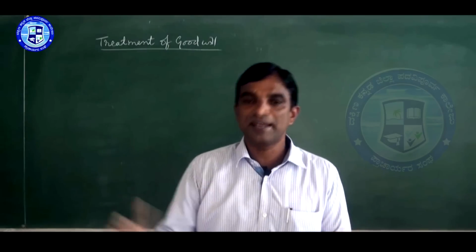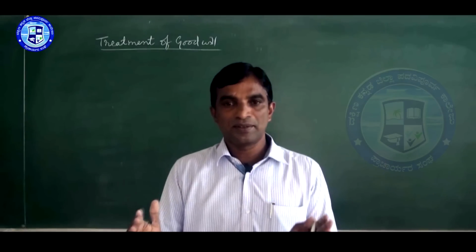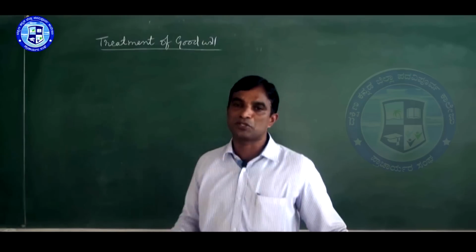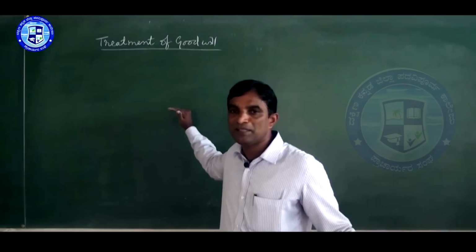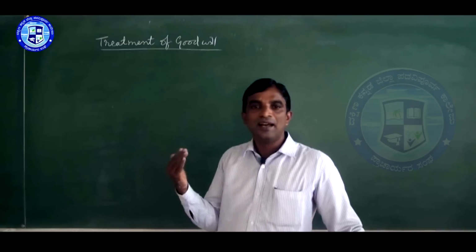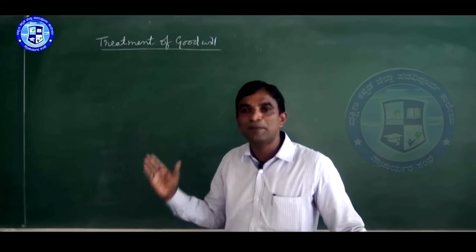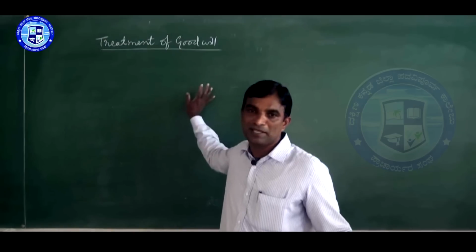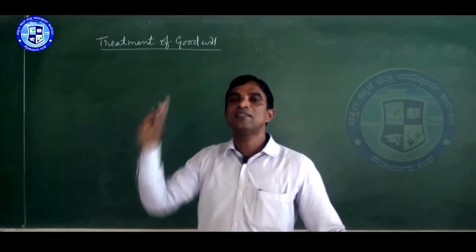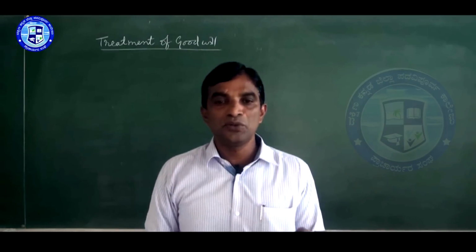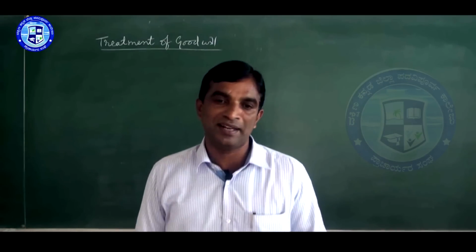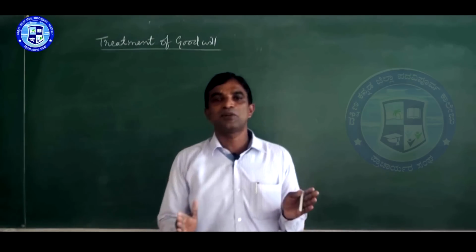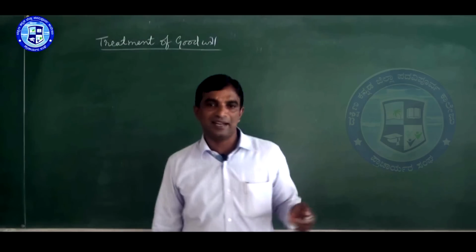So in the treatment of goodwill, there is a confusion. In the textbook they gave two ways of calculating. One is when goodwill does not appear in the books, which means we have to create goodwill. Another is when goodwill is already appearing in the books, and then we need not think about that. When goodwill does not appear in the books, we have to use 4 methods of calculating it. As it is there in the textbook, I will just tell the journal entries.